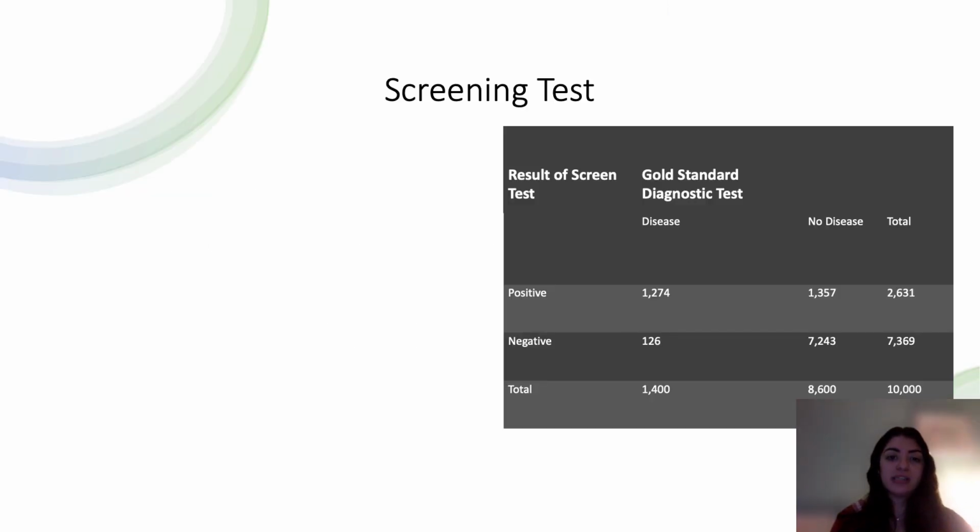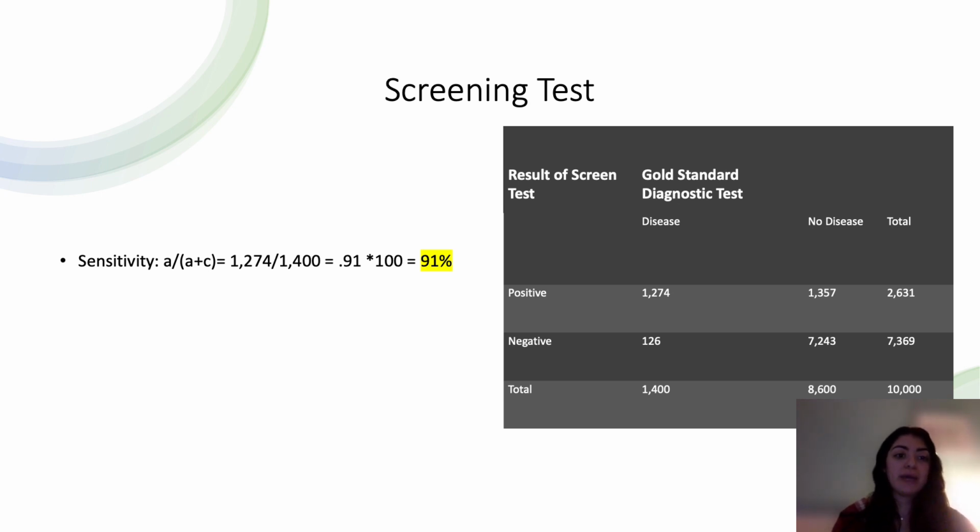A group of epidemiologists and myself were able to perform a screening test, in which we took a saliva sample from 10,000 individuals. Here is the table with the results. Now, to further analyze the results, to look at the people who have this disease and my screening test's ability to find those people, we are going to take the sensitivity. So we do A divided by A plus C, which is the number of true positives divided by all the people who have the disease. So that's 1,274 divided by 1,400, which gives us 0.91. Now we want to report this as a percentage, so we multiply that by 100, which gives us 91%.